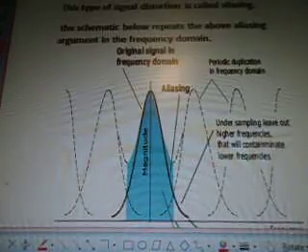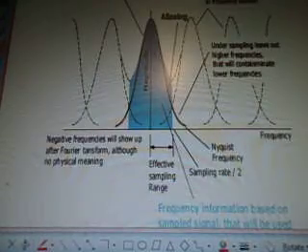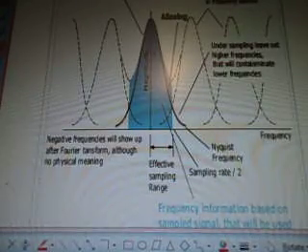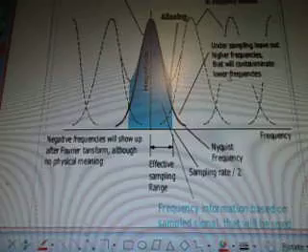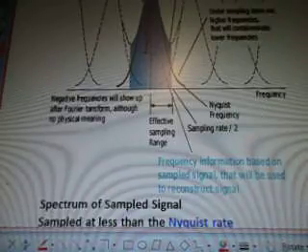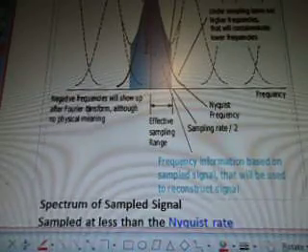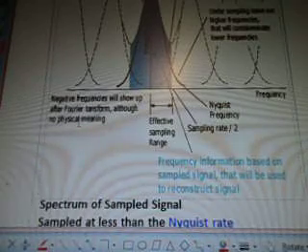The schematic below repeats the above aliasing argument in the frequency domain. So the original signal in frequency domain, and then we have periodic duplication in frequency domain, aliasing. This is the magnitude. This is undersampling, leave out higher frequencies that will contaminate lower frequencies, so you have to separate your signals. Negative frequencies will show up after Fourier transform, although no physical meaning.